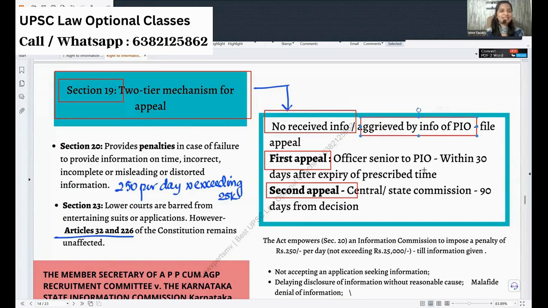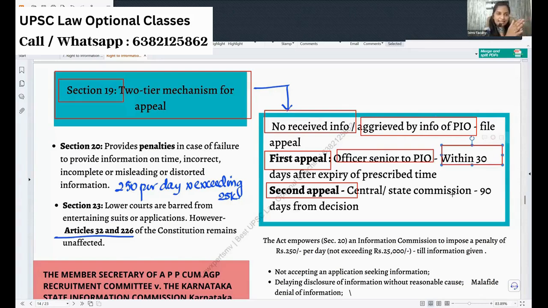There are certain offices where they will put nil for everything. We ask something very legit and they will say not applicable, nil, like that. So if you are aggrieved by the information of the PIO, you can go for an appeal. The first appeal will be to the senior officer to the PIO, so that you can go after the expiry of 30 days from the prescribed time.